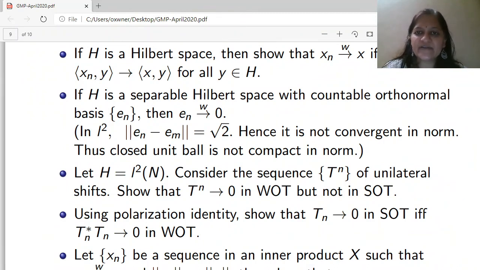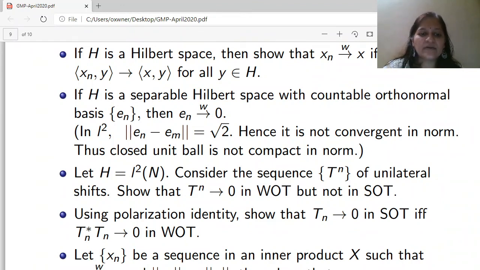What do you mean by a sequentially compact set? A set is sequentially compact if every sequence has a convergent subsequence. And here what do we observe? We observe that norm of En minus Em is root 2 for all n and m. That means the sequence En cannot have a convergent subsequence. Thus, the closed unit ball is not compact in norm in l2.